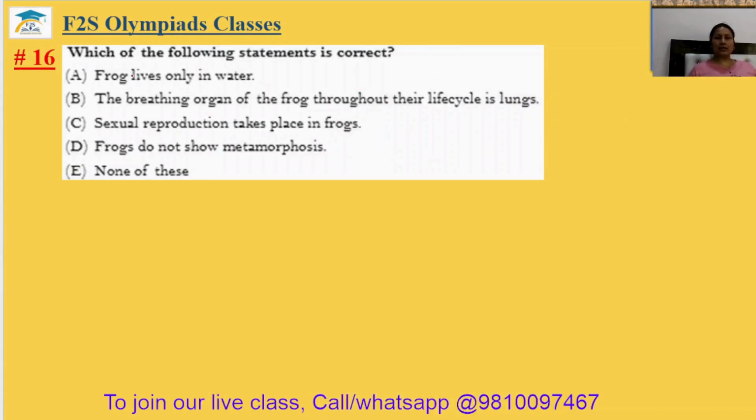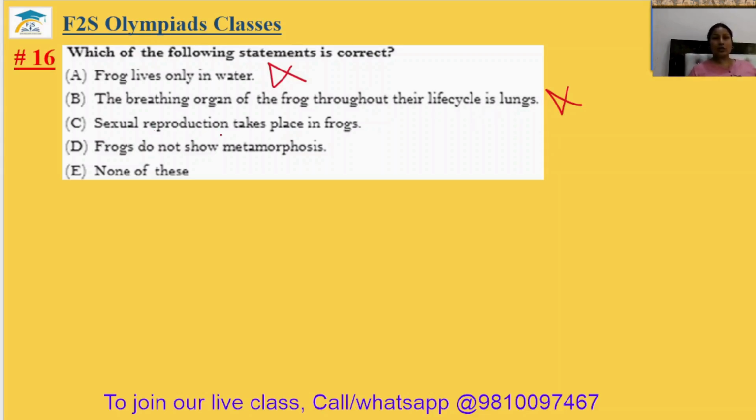Question number 16. Which of the following statements is correct? Frogs live only in water? No, they are amphibians. They live in water and on land also. The breathing organ of the frog throughout its life cycle is lungs only? No, they breathe through their moist skin also. That's why they can live in water.